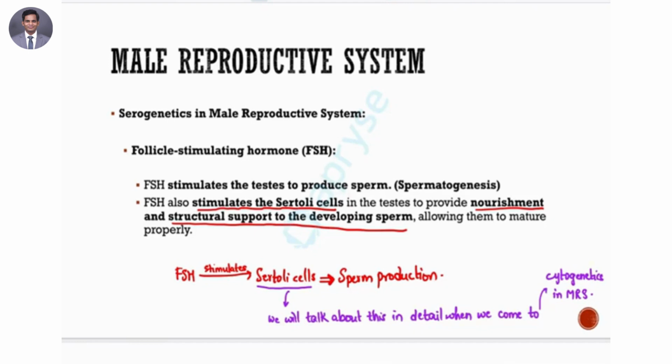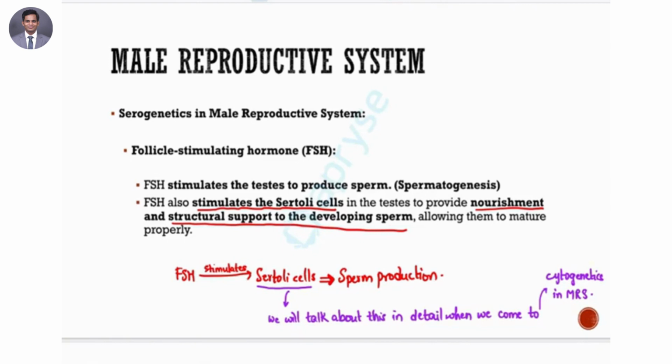Then we have another kind of cell that we're going to talk about, which is the Sertoli cells. Sertoli cells also play a very important role when it comes to sperm production. In very short, they are responsible for providing support to the development of sperm cells.